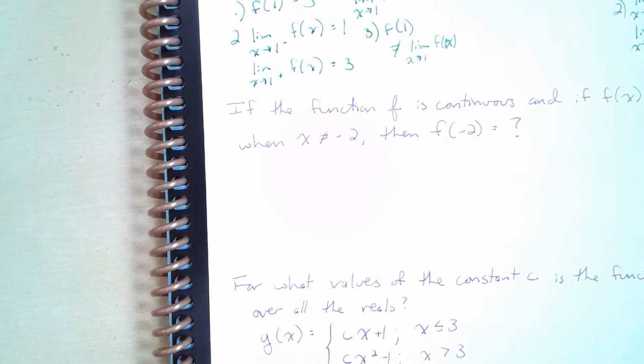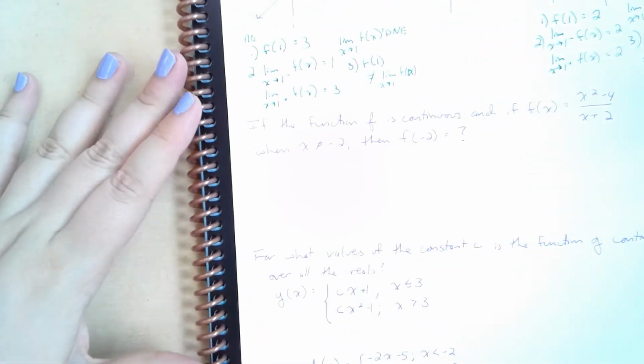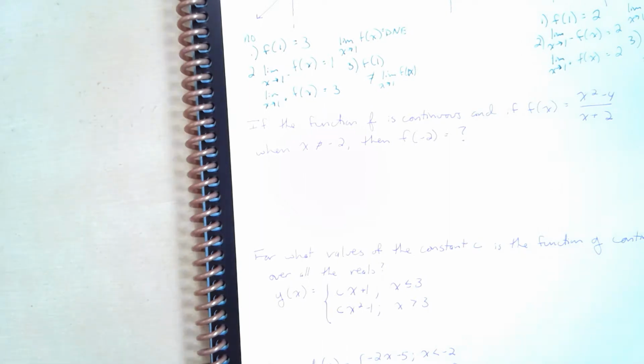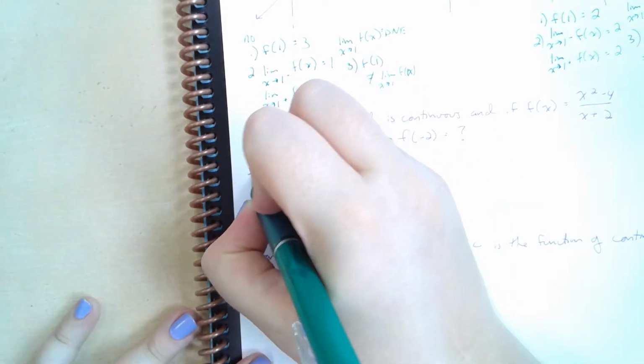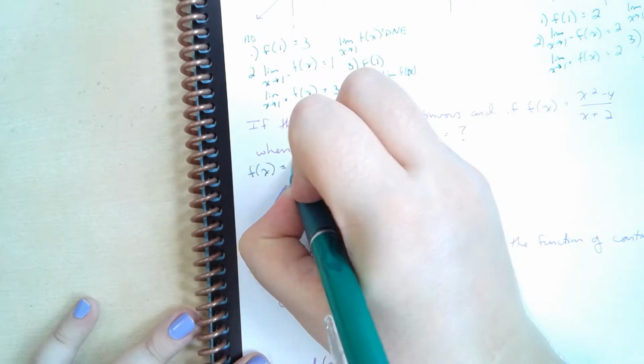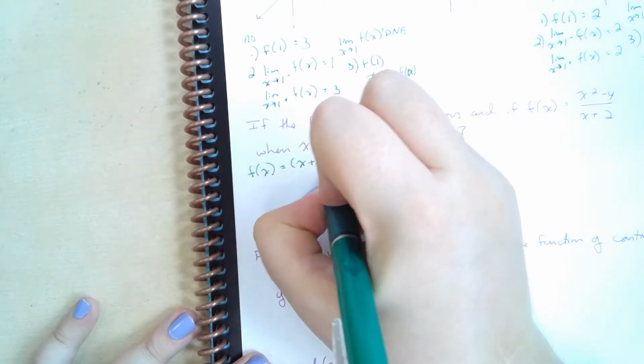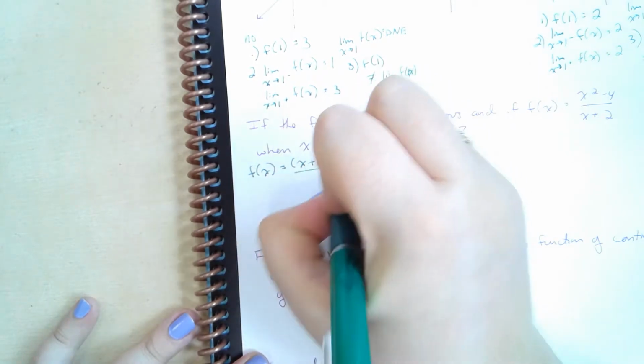Let's do 2 more examples, and we'll wrap this one up. If the function f is continuous, and if f of x is equal to x squared minus 4 over x plus 2 when x does not equal negative 2, then f of negative 2 equals what? Well, let's talk about this a little bit. F of x, I'm going to rewrite, is equal to x plus 2 times x minus 2 over x plus 2.